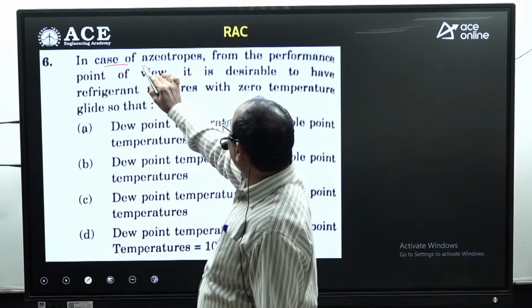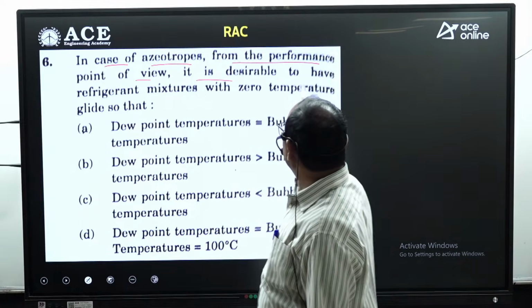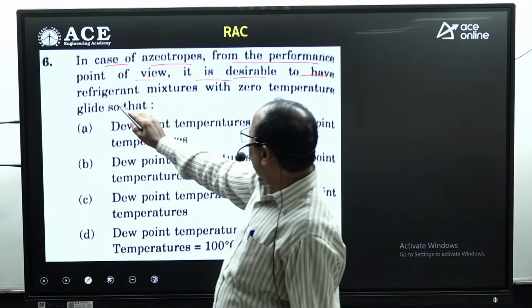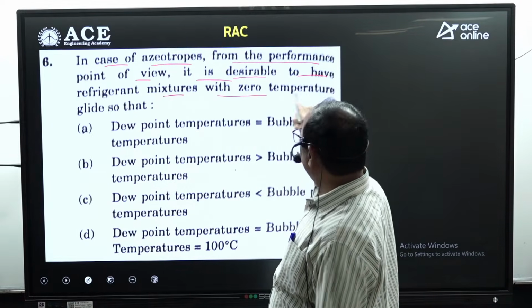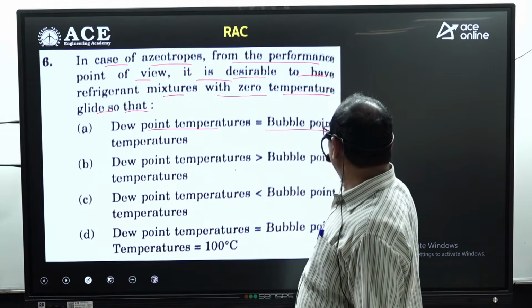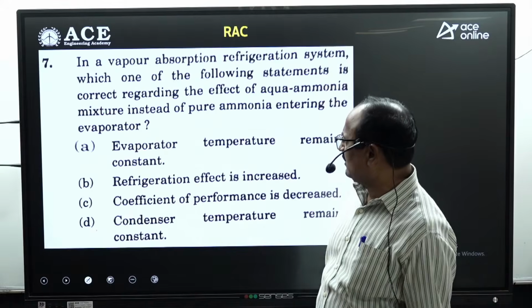In case of azeotropes, from the performance point of view, it is desirable, not considerable, to have a refrigerant mixture with 0 temperature glide so that dew point temperature equals bubble point temperature. Absolutely correct. Option A itself is absolutely correct.